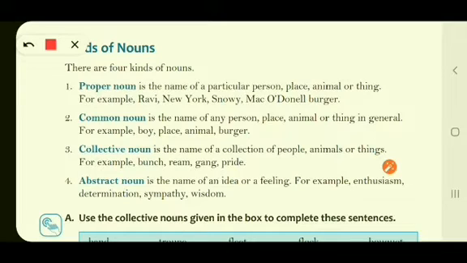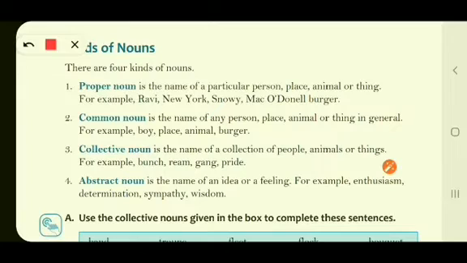Then the next is abstract noun. Abstract noun is the name of an idea or feeling. Abstract noun denotes a quality, an action or a state of being. That means like I am happy. So this word happy, what does it denote? It denotes a state of being. I am happy. So sympathy, wisdom, what are these? These are the qualities, these are the feelings. So when we talk about these feelings, these ideas, we are talking about an abstract noun.